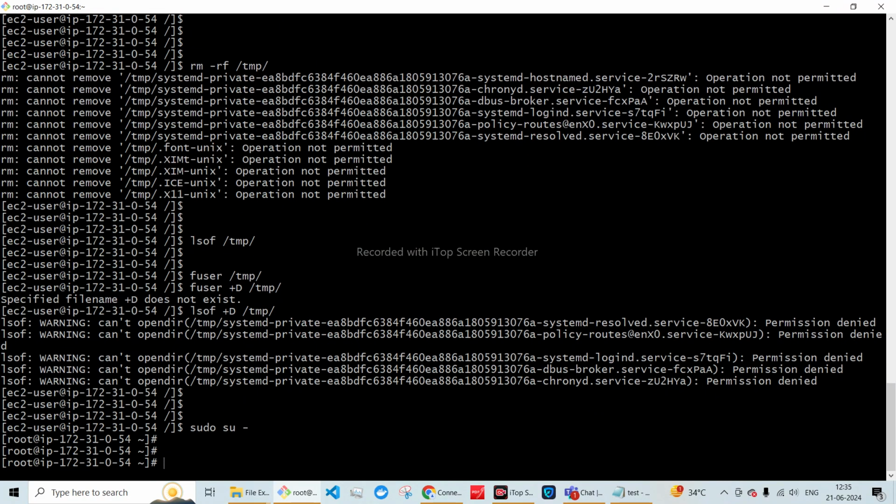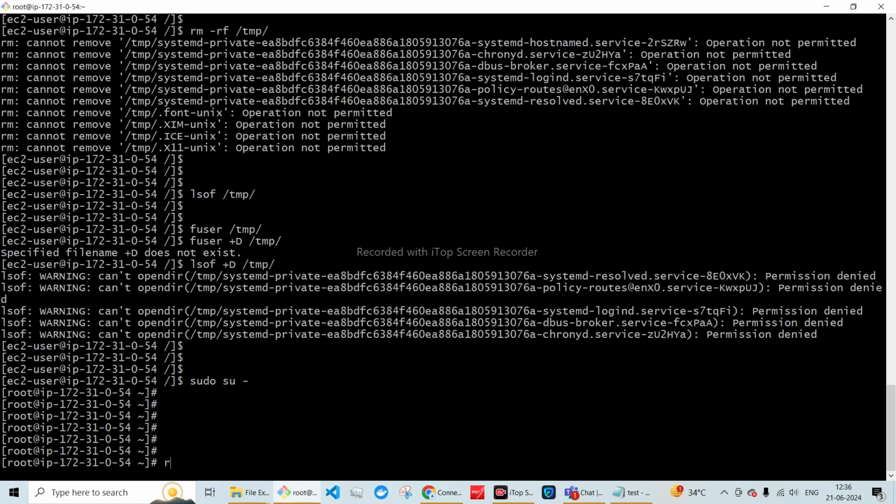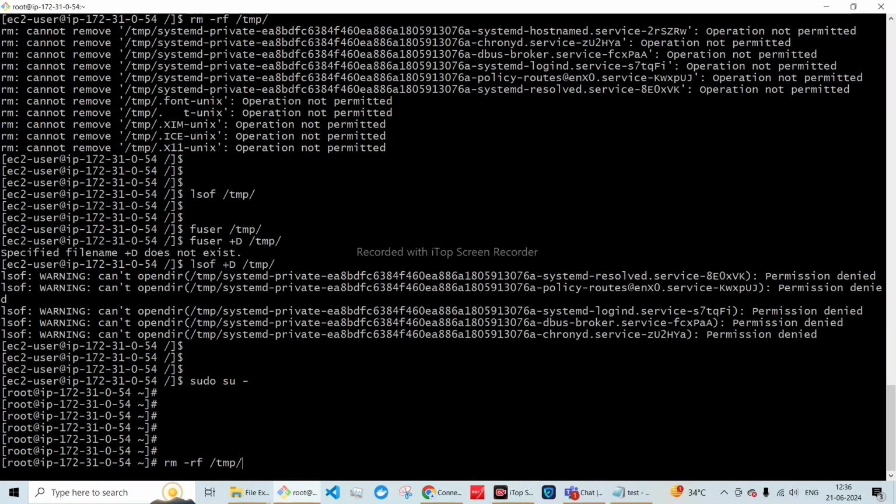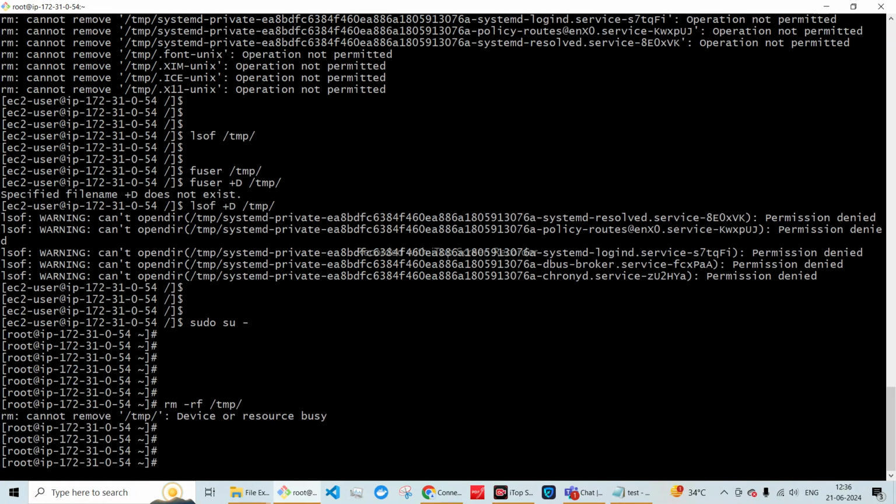Let's log in as root. Now /tmp: the device or resource is busy.